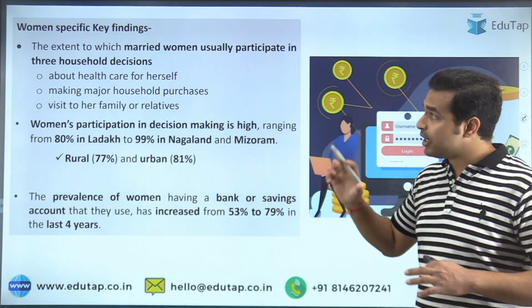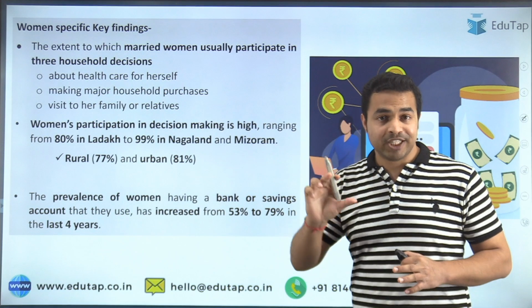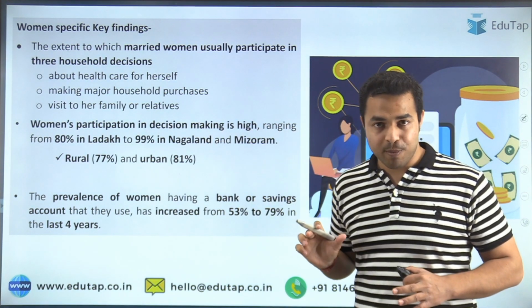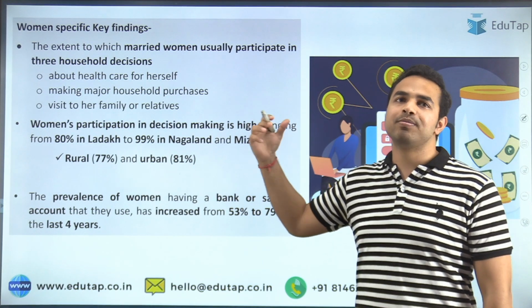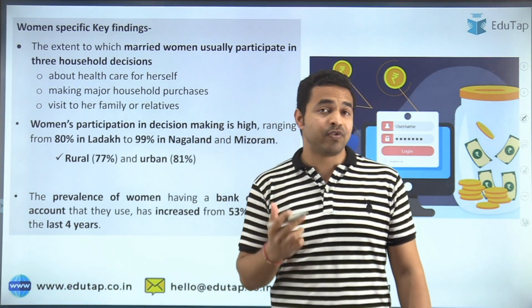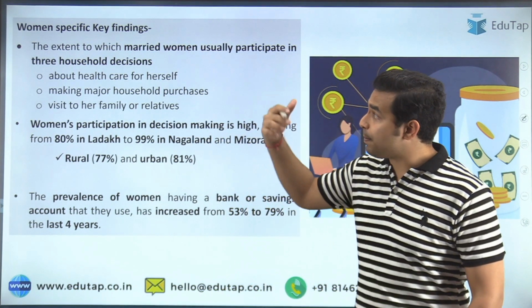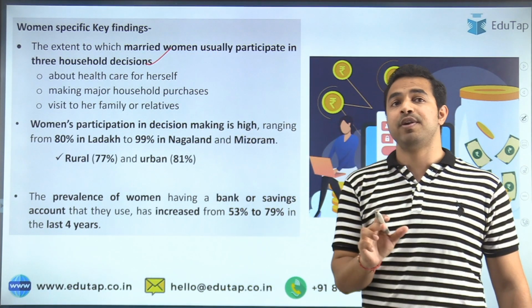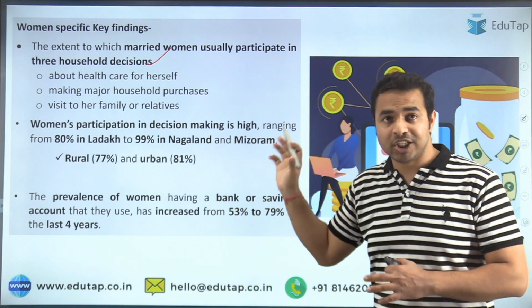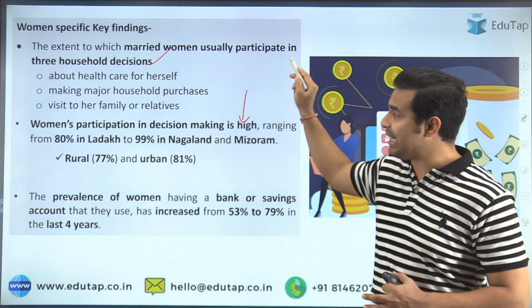Now there were some women specific findings also mentioned in the NFHS5 report, which are also very important from the exam point of view. The women specific key findings first of all tell about the participation of women in 3 household decisions, and it was found that women's participation in decision making was high.